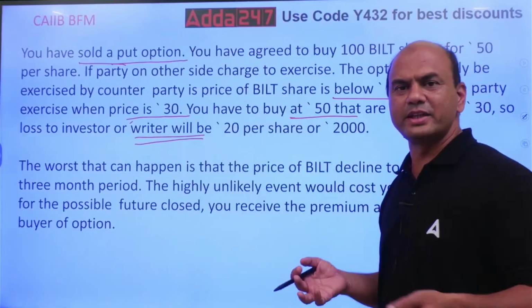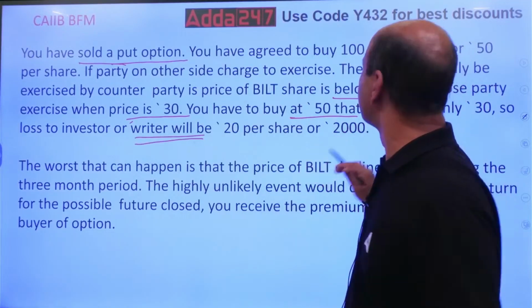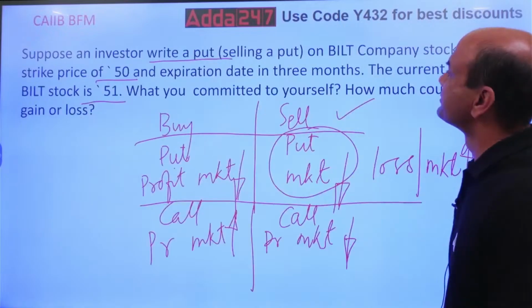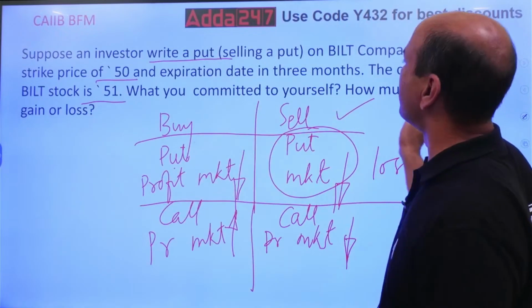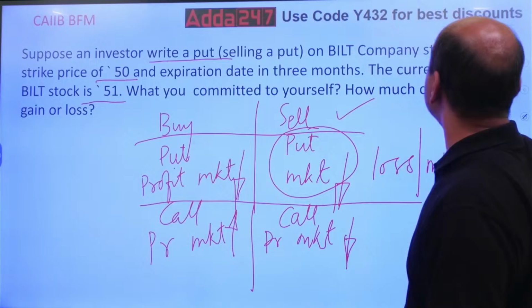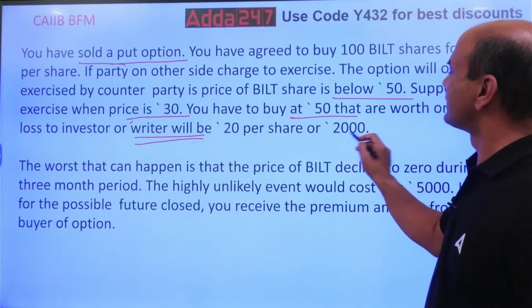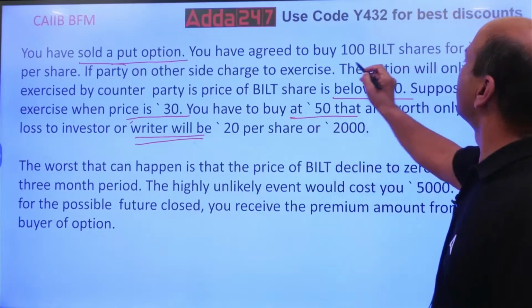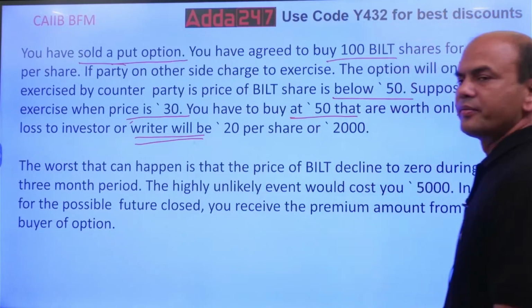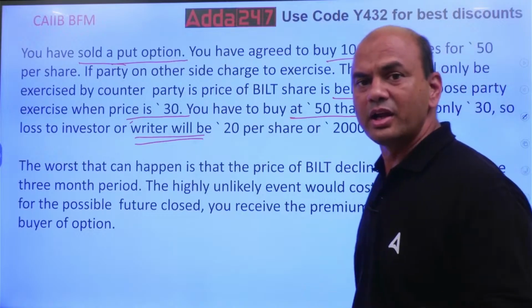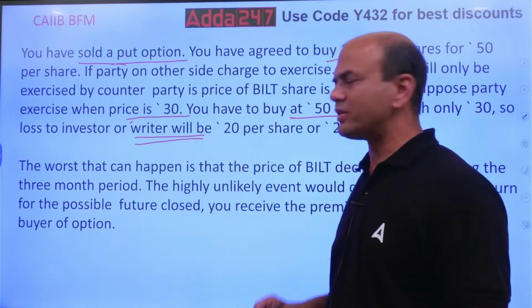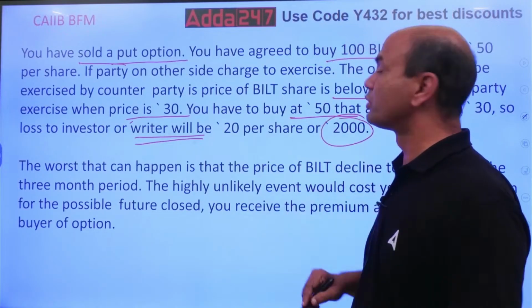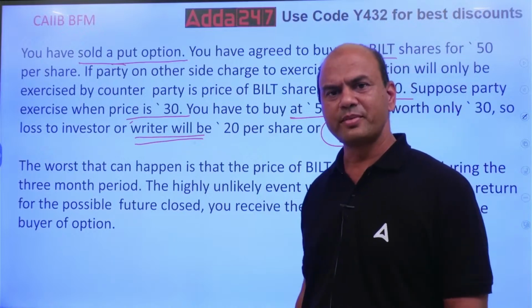Given 100 shares, 20 into 100, that much will be my loss. So 2000 rupees will be my loss.